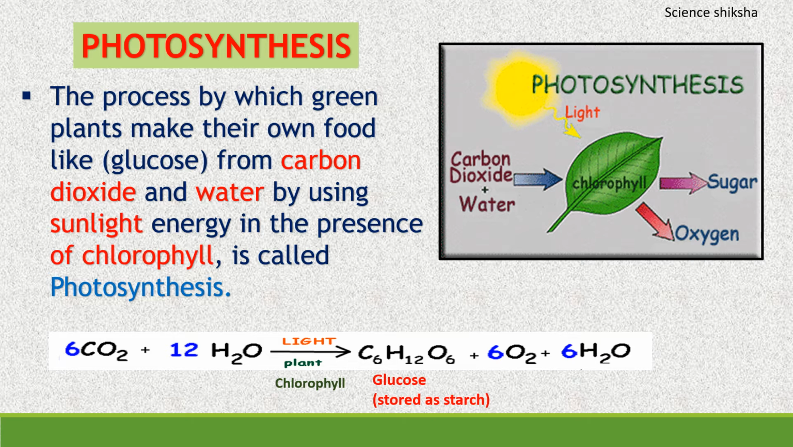So it can also be described here in the picture. Carbon dioxide plus water in the presence of light and chlorophyll in the leaf, sugar is formed and oxygen is also released. So now again the question arises: where is this chlorophyll present in the leaf? Chlorophyll is present in the leaf in a special structure known as a chloroplast. In the next slide I am going to explain the structure of chloroplast and where this photosynthesis takes place.